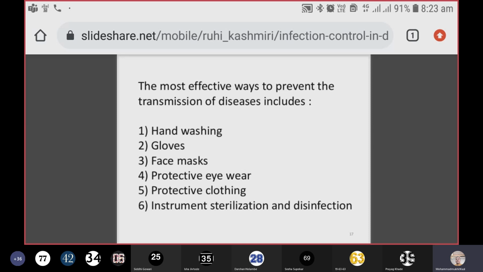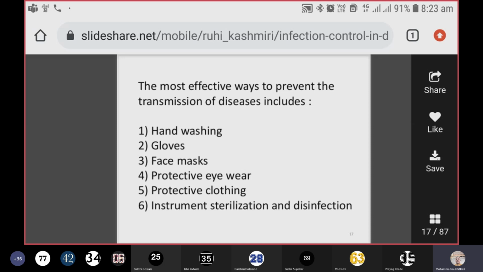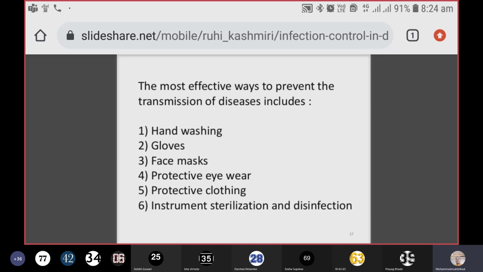So this is how people started realizing that hand washing is the simplest cost-effective method by which you can curtail infection. This is how even now we can restrict the COVID-19 infection rate by just washing our hands. Then you can also use gloves. This comes under personal protective equipment: gloves, face masks, then protective eyewear.